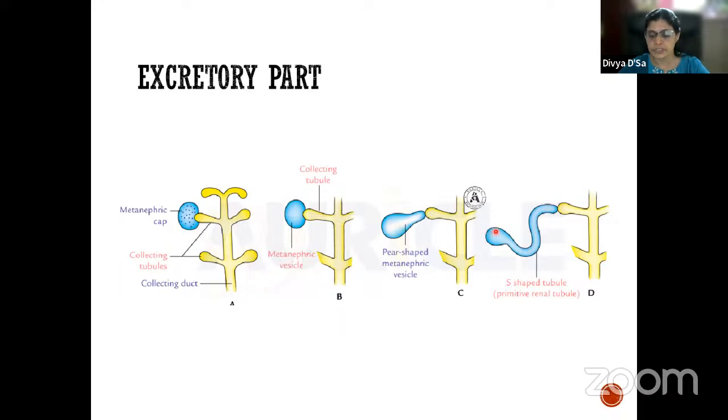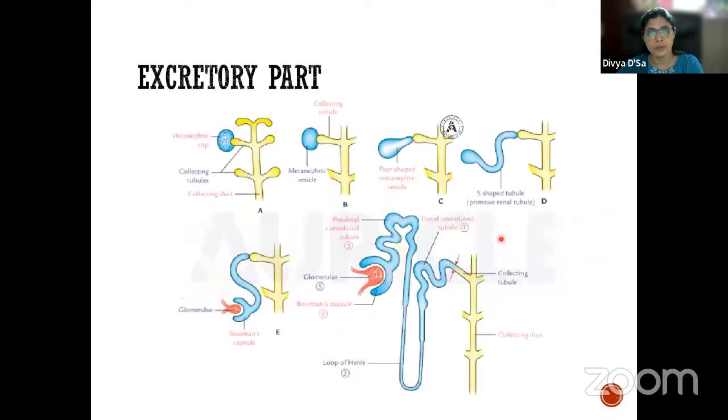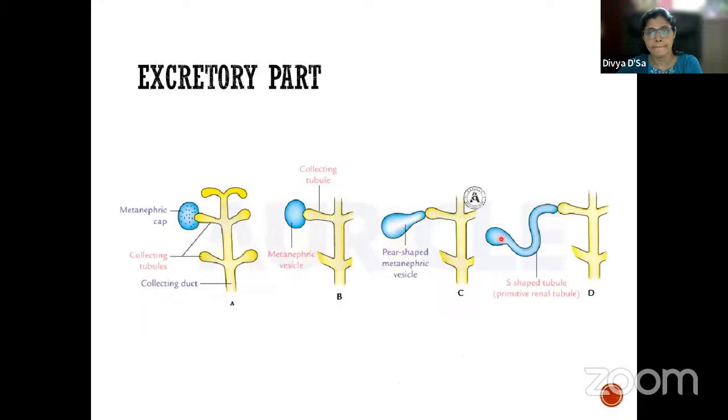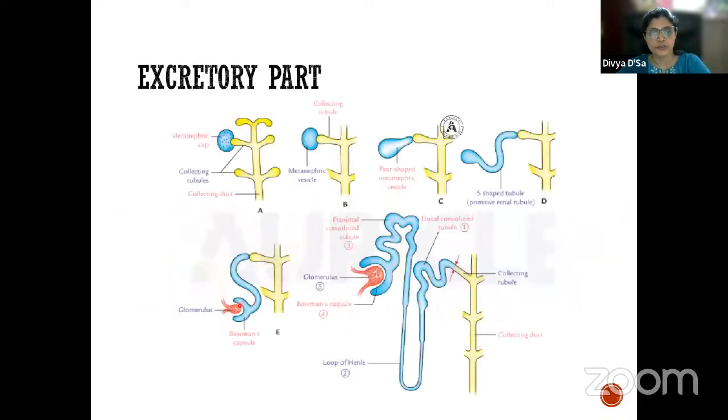This distal dilated end of the tubule later forms a U-shaped depression, and this forms the Bowman's capsule.